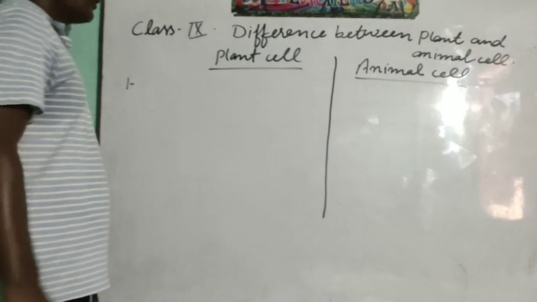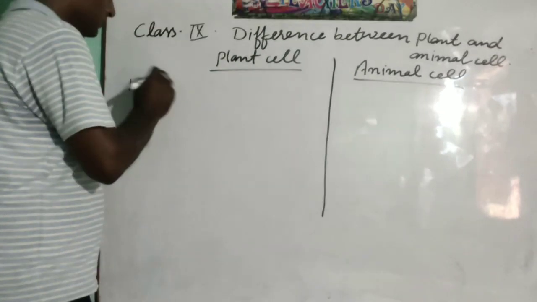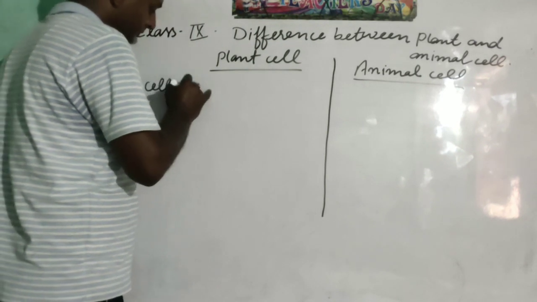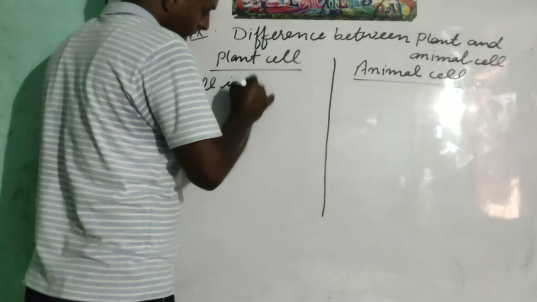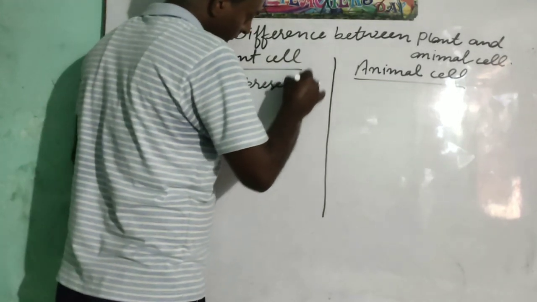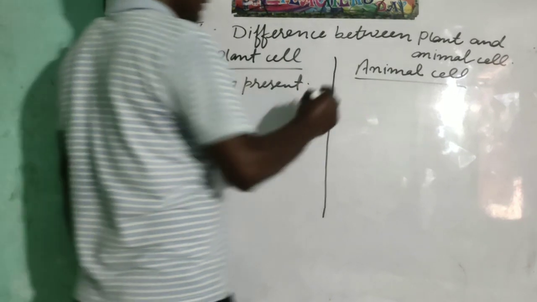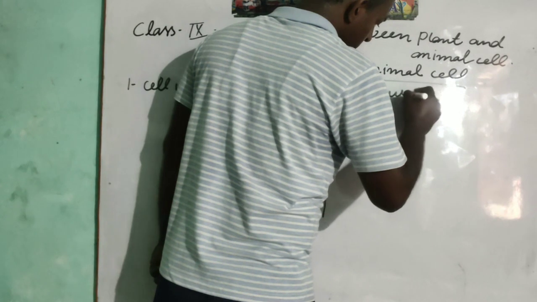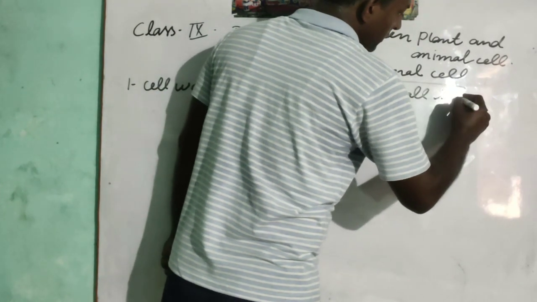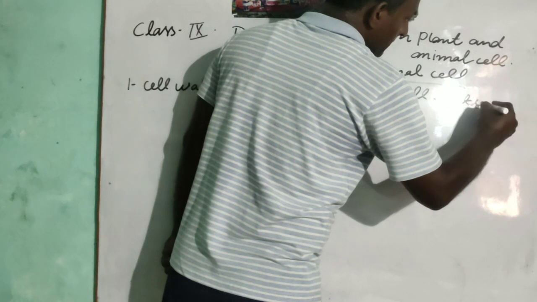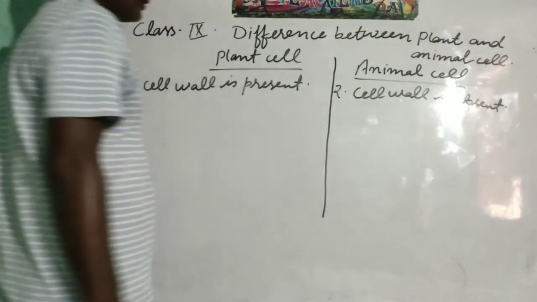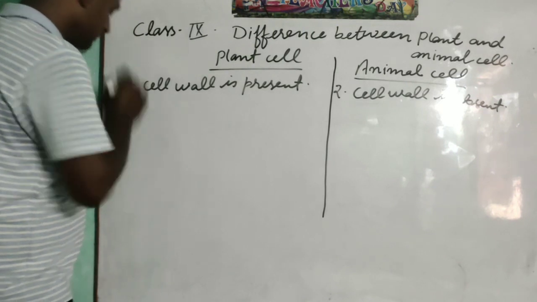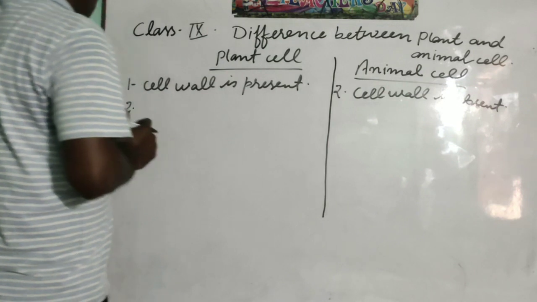First of all, students, in case of plants, we have studied that cell wall is present, but in case of animal cell, cell wall is absent. The second topic that we have to write, students, in case of plants, vacuoles are present and the size